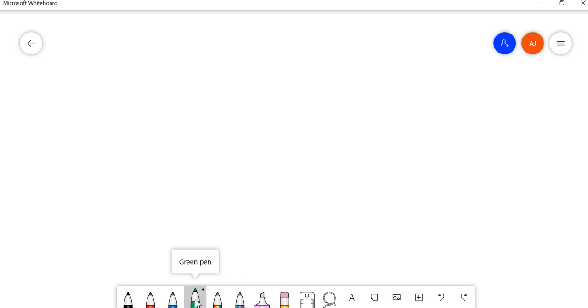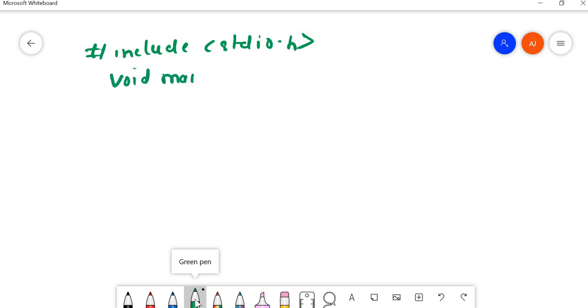So opening and closing a file they have asked. We'll start with #include <stdio.h>, followed by void main, and then FILE *fp, let fp be the file pointer.